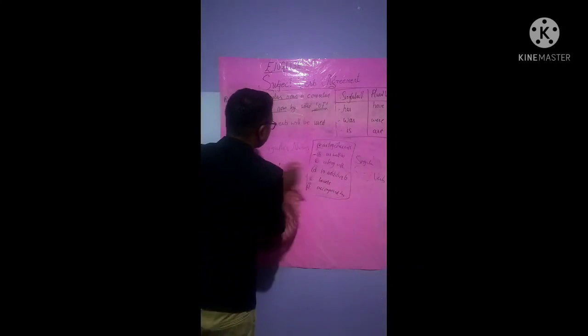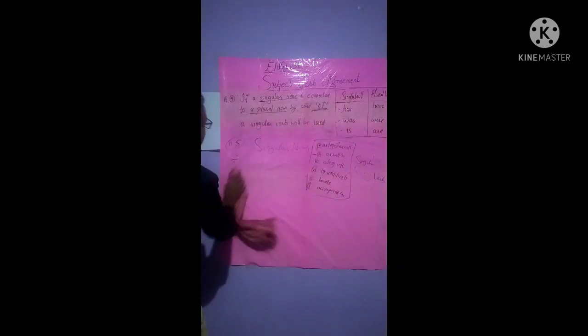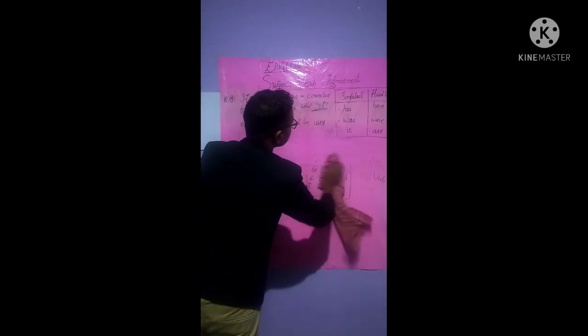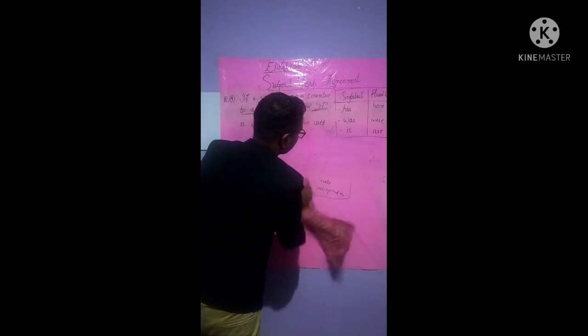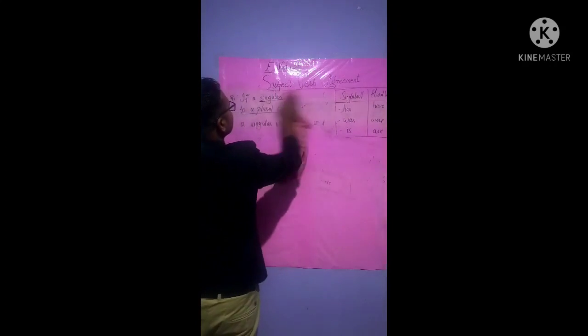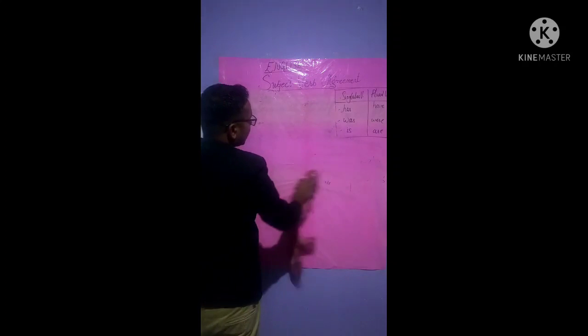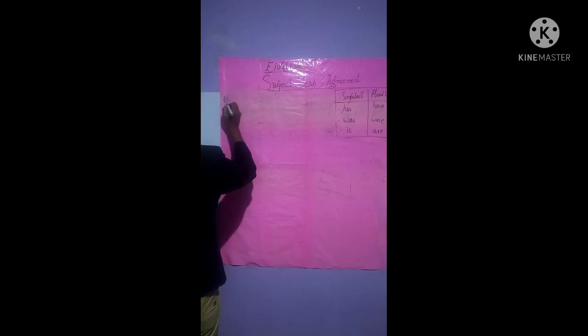So same like this, we will move quickly towards another rule, that is rule number 6. It's being so lengthy. Don't worry, students, to understand a very clear concept. It's not a one-day class, but I'm trying to make you understand very precisely. Rule number 5 was what we just learned. This is rule number 6.